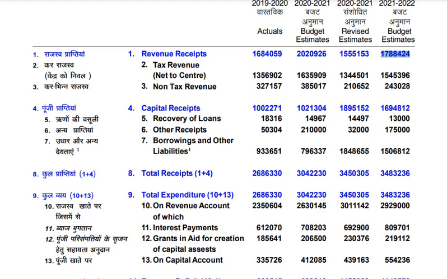In this particular thing, you can see capital receipts have also increased. Recovery of loans has reduced. Other receipts have drastically come down. Borrowings and other capital have increased for them.